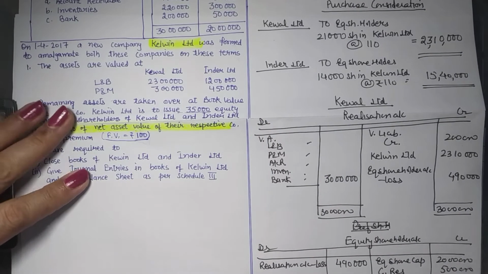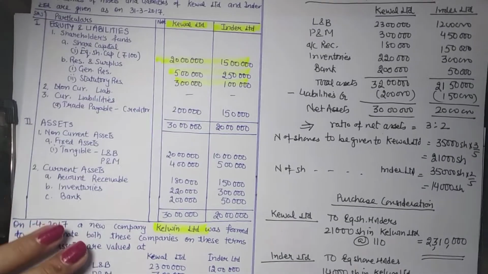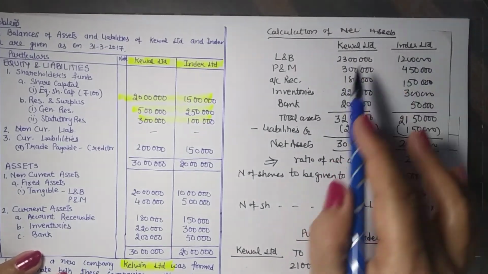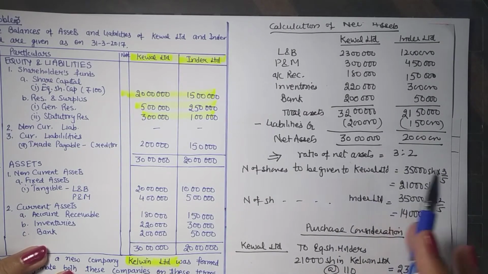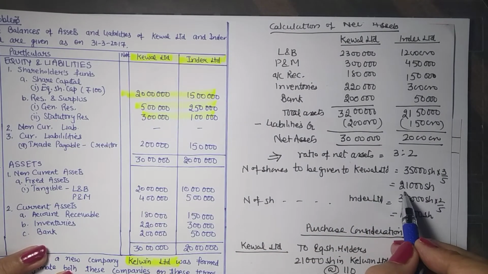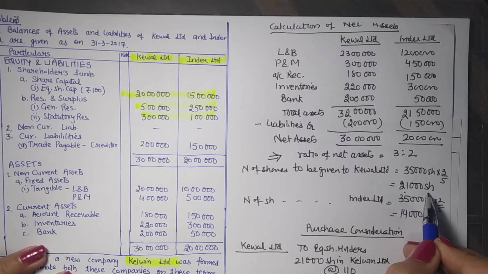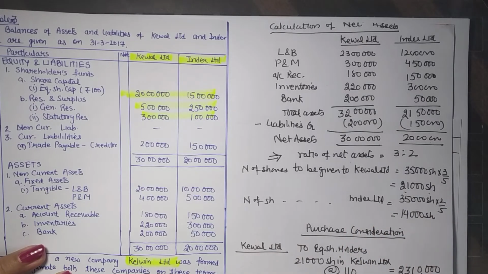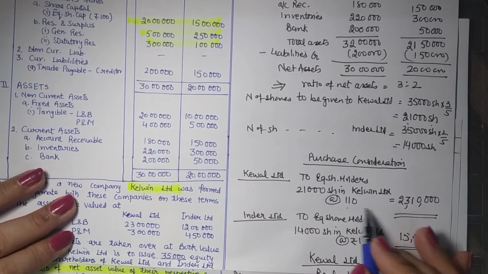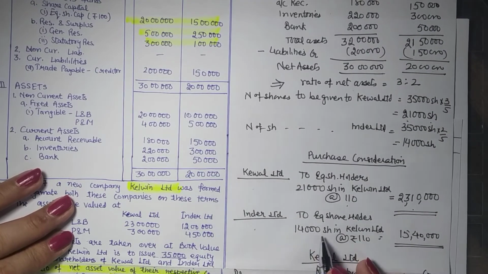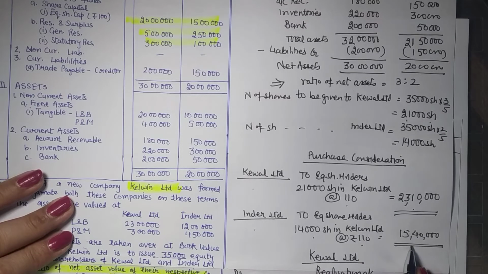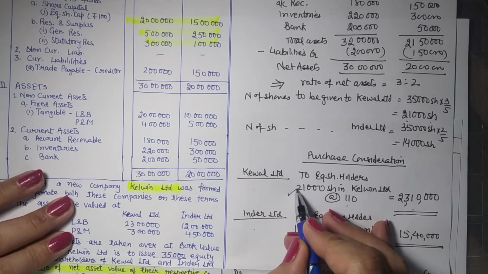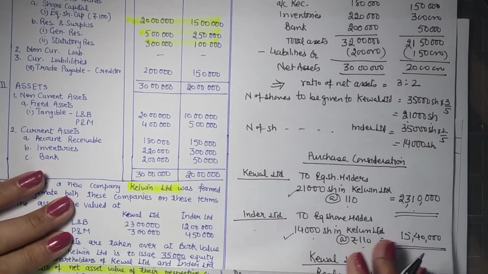So let us revise the purchase consideration. Both these companies' net assets were calculated. They were found to be in the ratio of 3:2. So consideration of Keval Limited was 21,000 shares of 100 rupees each at 10% premium, that is 110, and for Inder Limited it was 14,000 shares again at 10% premium, that is at 110, 15 lakh 40,000. So total 35,000 shares are distributed like this.